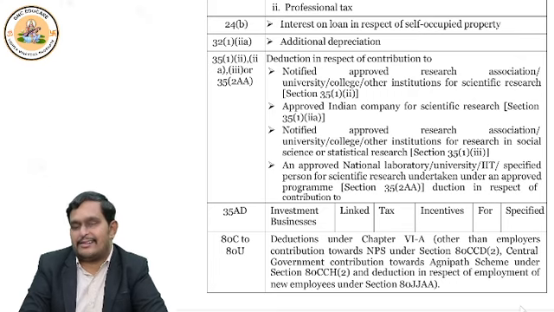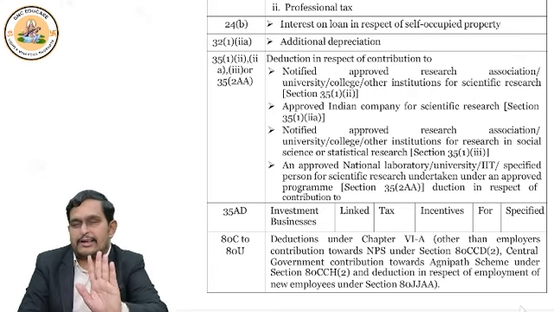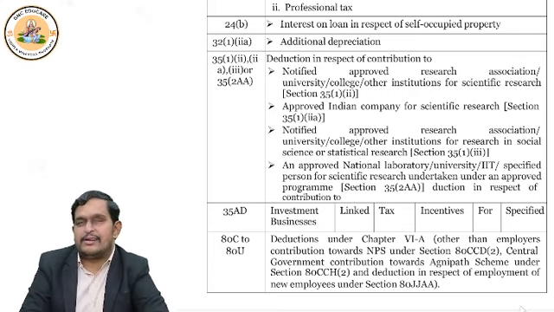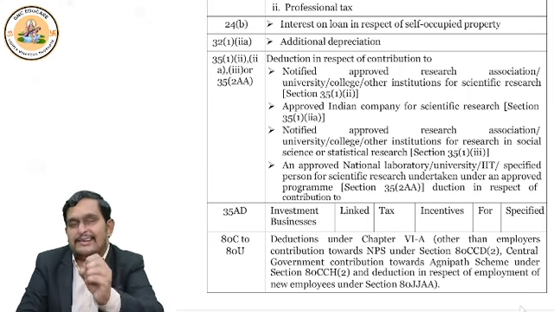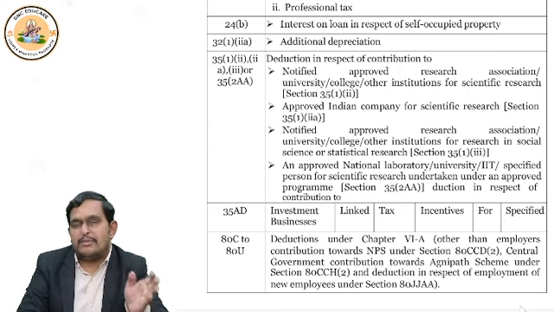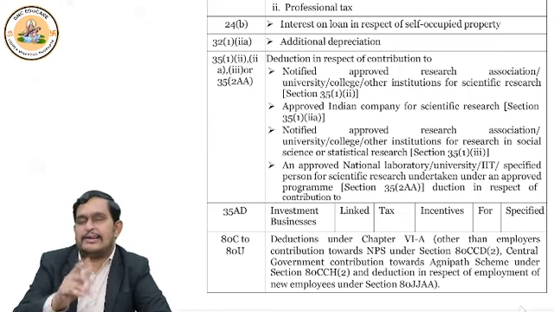Here we put a restriction. In-house you deduct, no problem, it is for your business. But why are you contributing? Why are you giving donations to others? No need to give. So the default regime says in-house scientific research is deductible, but contribution to scientific research, to IITs, national laboratories, universities, or Indian companies, you cannot deduct.